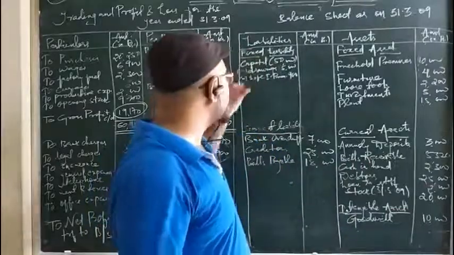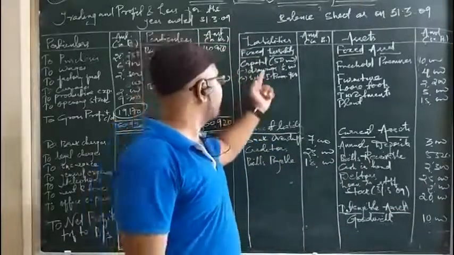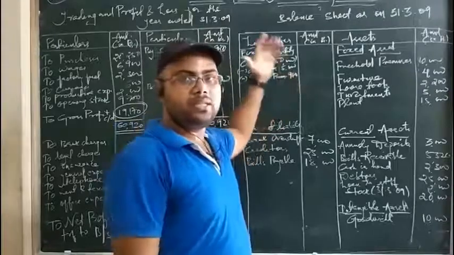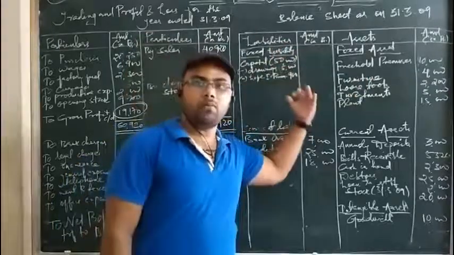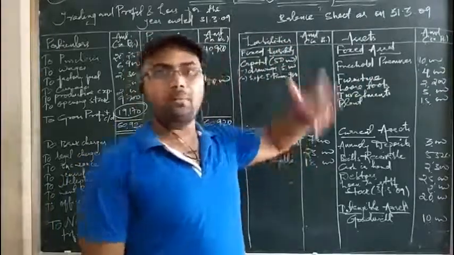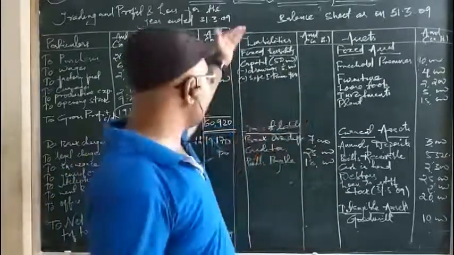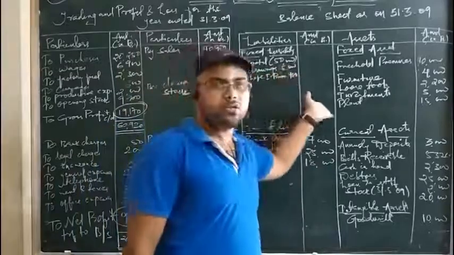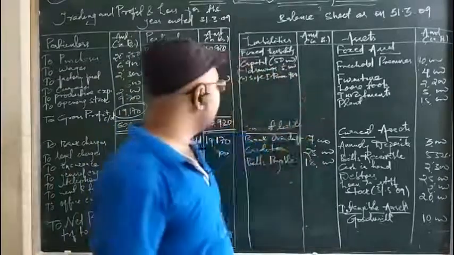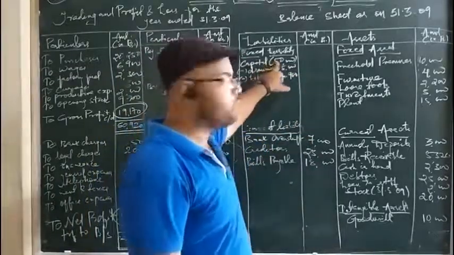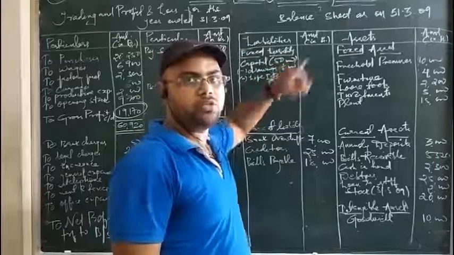So I have also made the adjustment in the inner column. So capital is always put in the inner column. The amount that is to be deducted in the form of drawings or whatever written here, and the amount that is to be added in the form of profit or interest in capital also has to be posted here. Then you have to make the final calculation and put it in the outer column. So now we have to see here is capital 50,000. We have put it in the inner column. You can see the question.